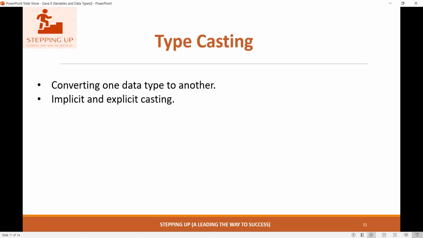Next, type casting. This is also very important. When we want to convert one data type to another, we use type casting. There are two types of casting, implicit and explicit casting. So these are the two types. Let's see this with the help of a practical example.